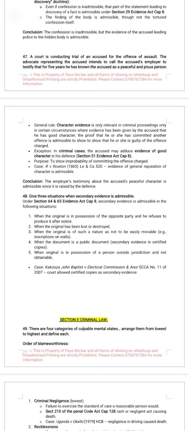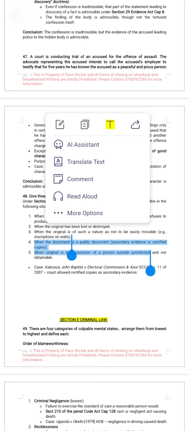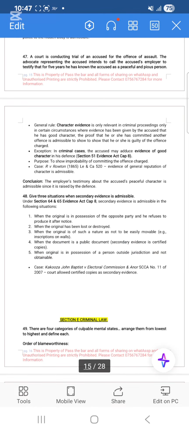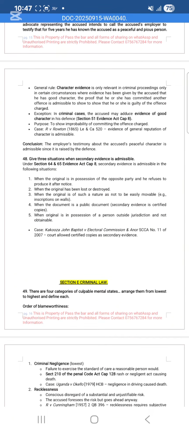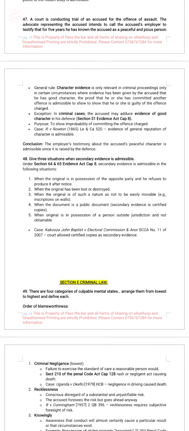Question 47. A court is conducting a trial of an accused for the offense of assault. The advocate representing the accused intends to call the accused's employer to testify that for 5 years he has known the accused as a peaceful and poised person. Here we are looking at basically character evidence. Look at Section 51. In criminal cases, the accused may adduce evidence of good character.